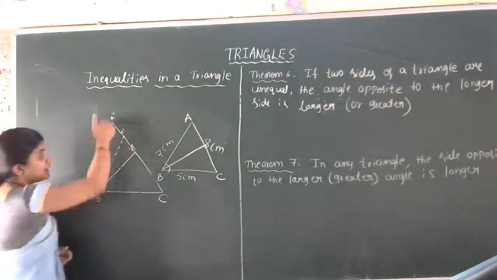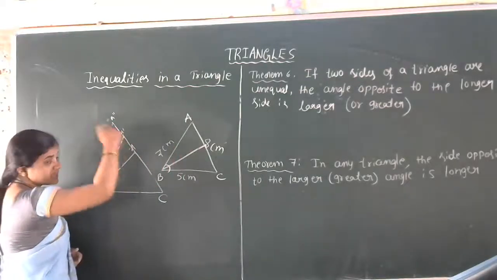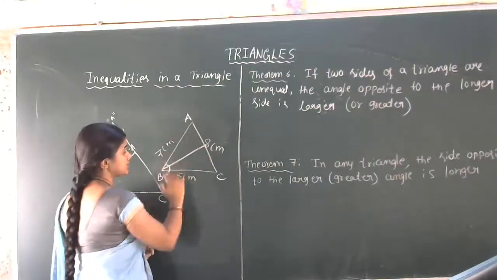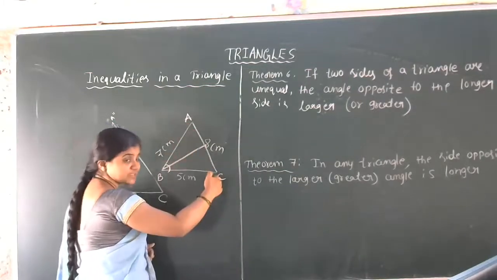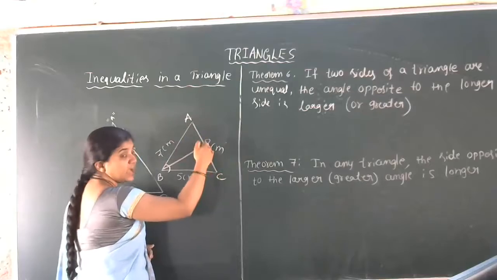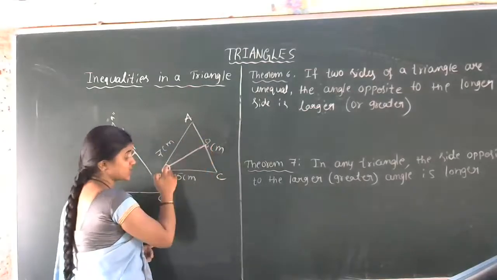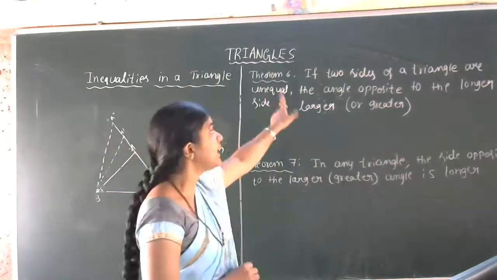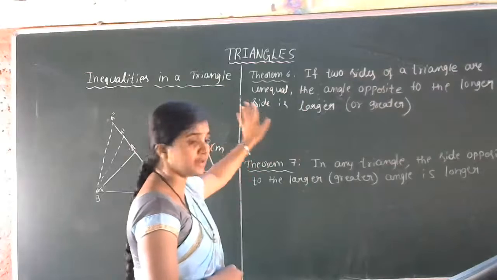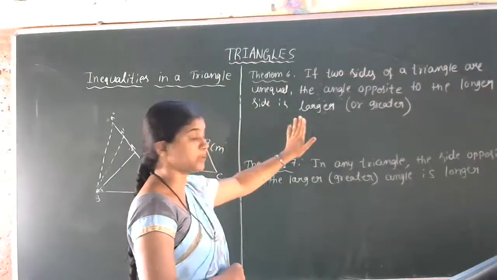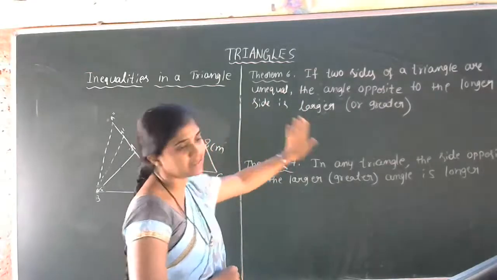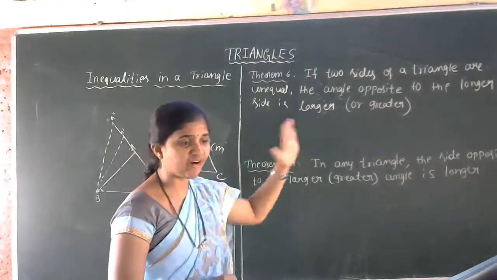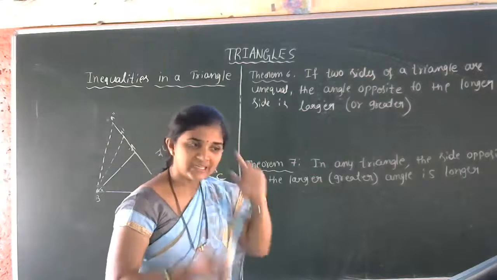Got the idea? Now in this triangle, this is the longer side, so this angle is greater. In this triangle, AC is the longest side, then the angle opposite to this longest side, angle B, is greater. So that is the first property: if two sides of a triangle are unequal, the angle opposite to the longer side is larger or greater. You can use the word larger or greater. Got the first property? Simple concept.